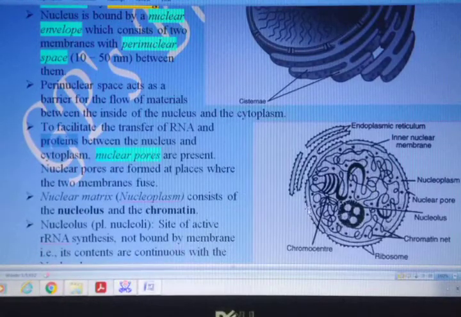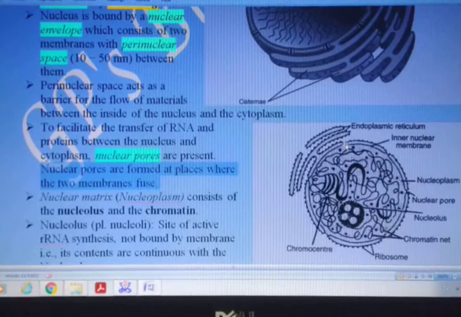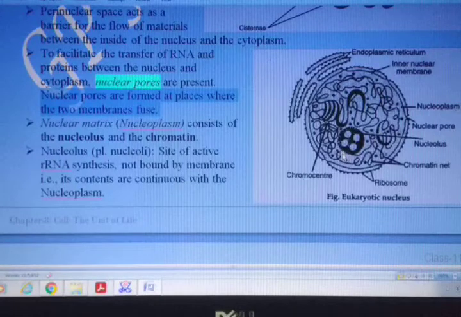Is it right here? So what happens, that means nuclear pores are formed at different places where two membranes have actually fused. You can see the outer and inner membrane has fused together over this side also. So as a result of that, a small space is left back there, which is called nuclear pore.